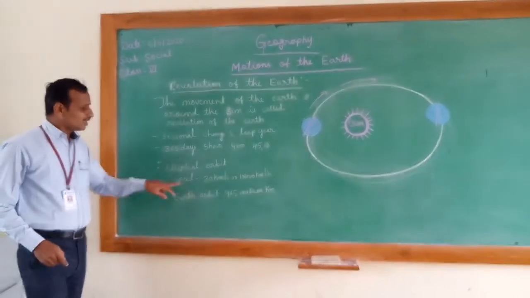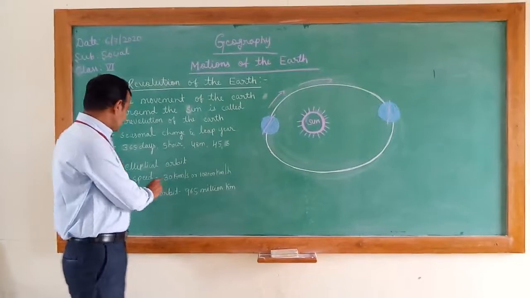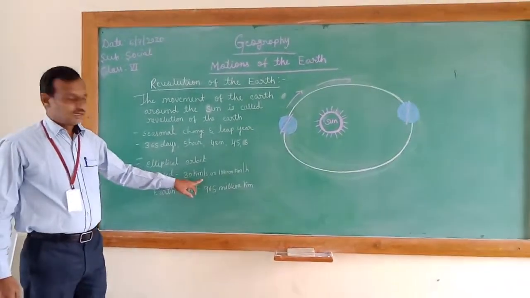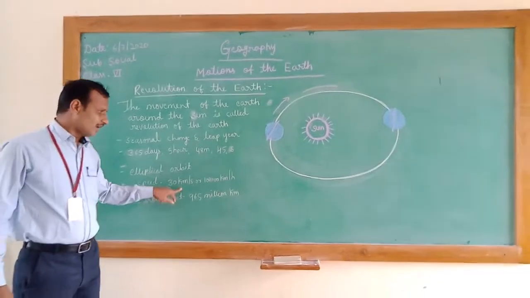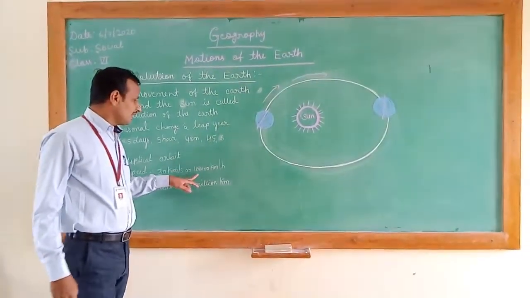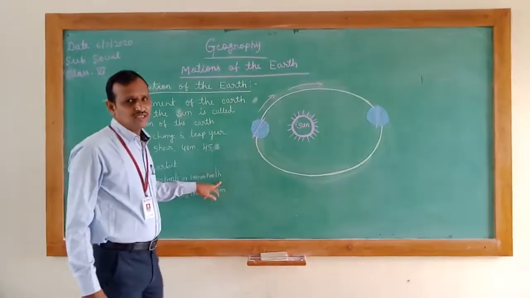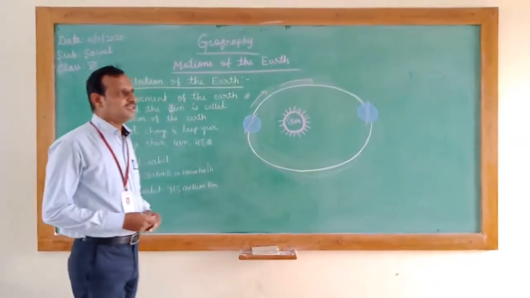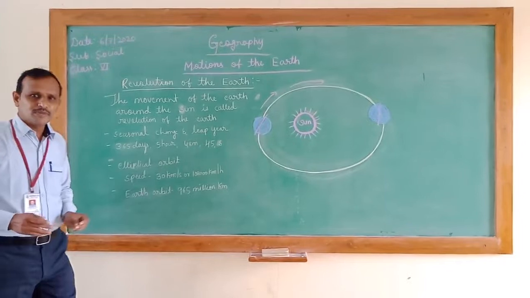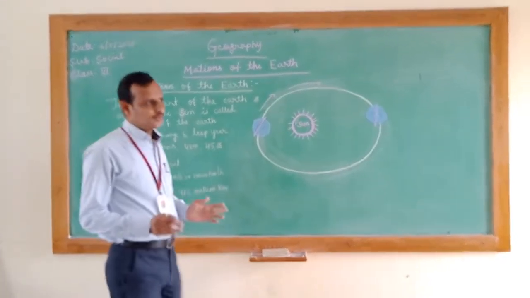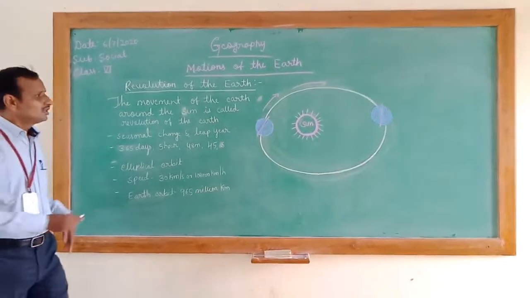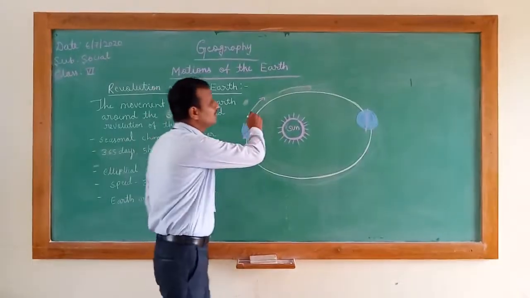And the speed of the earth's revolution is 30 km per second, or 108,000 km per hour. Remember this. And the earth always revolves from west to east.